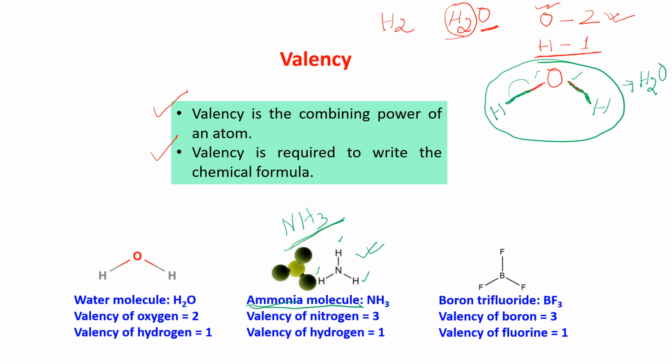Suppose this is N. Now nitrogen is having valency 3. You have to learn this, children. So this is one valency, this is second valency, and this is third valency. That means nitrogen is having 3 hands. It can hold 3 atoms of other element. Okay, 3 other atoms it can hold.